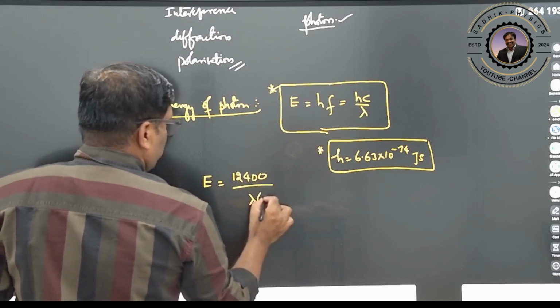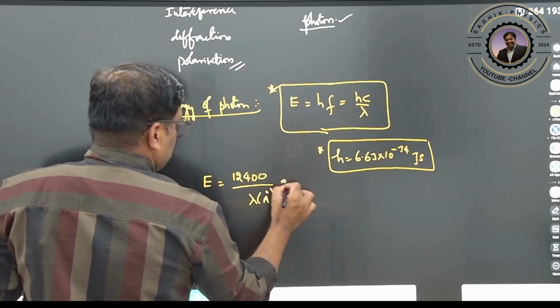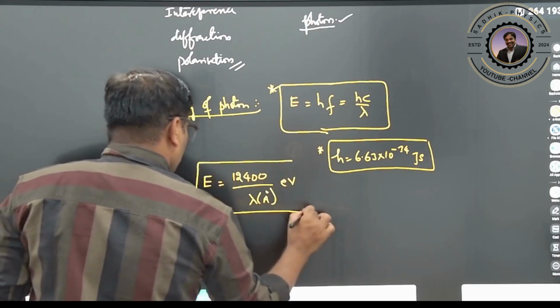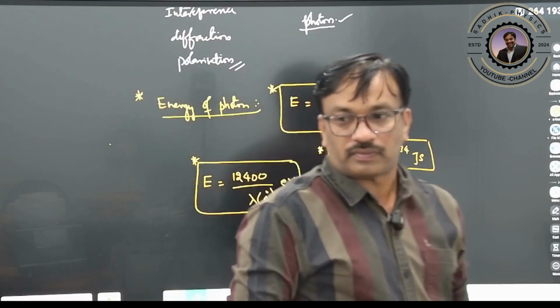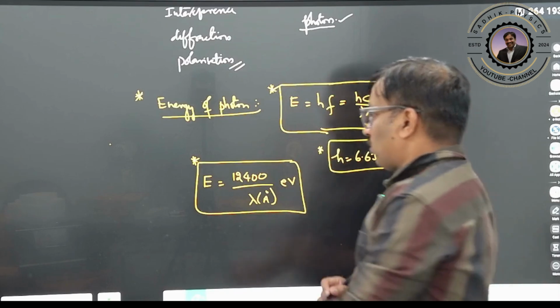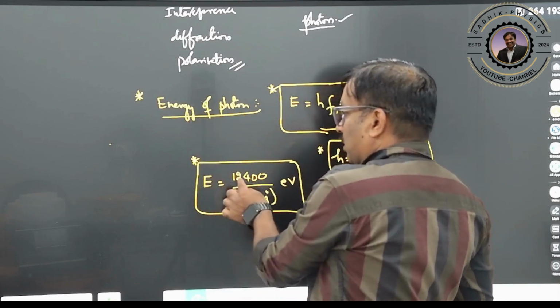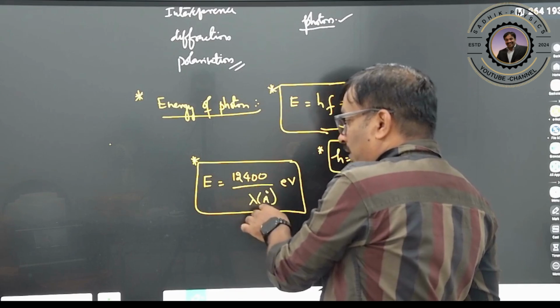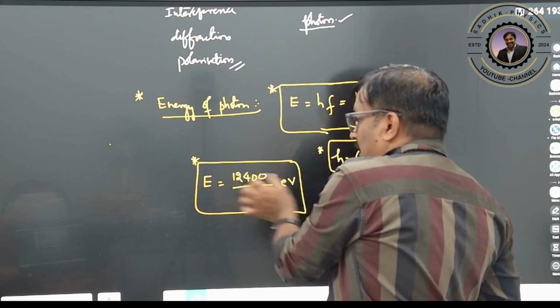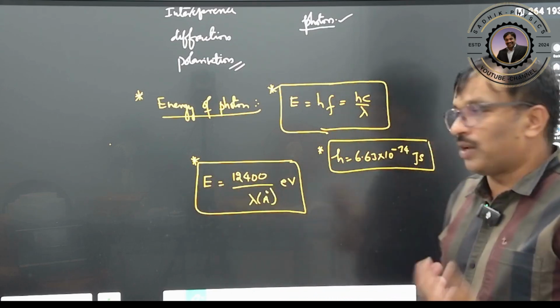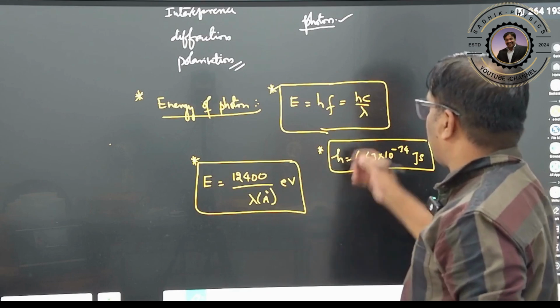12400, with wavelength in angstroms. The energy is given in electron volts. So I am telling you, this is the important formula. Energy of the photon can be written as 12400 divided by wavelength, but the wavelength should be measured in angstroms only. If you do this, you will get the energy in electron volts. Then you can convert it from electron volts.